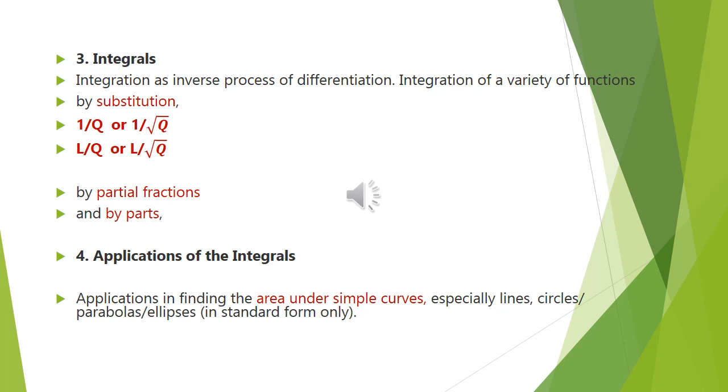Then L by Q and L by root of Q is very important. Here L is linear, Q is quadratic. There is a separate formula for it. Put L equals a into derivative of Q plus b. That is the formula, a and b to be calculated.